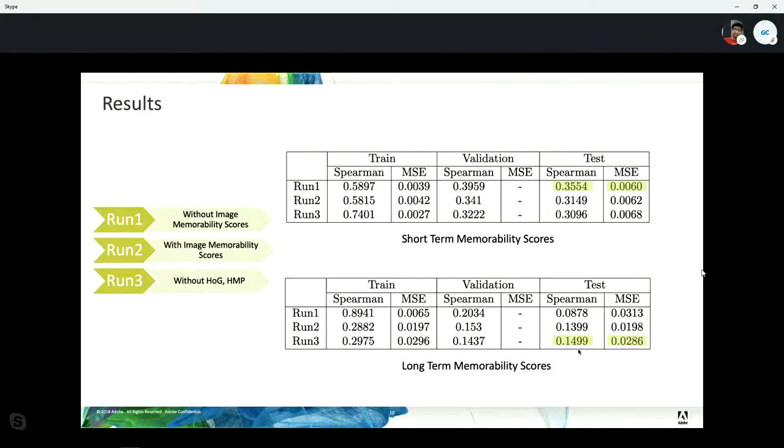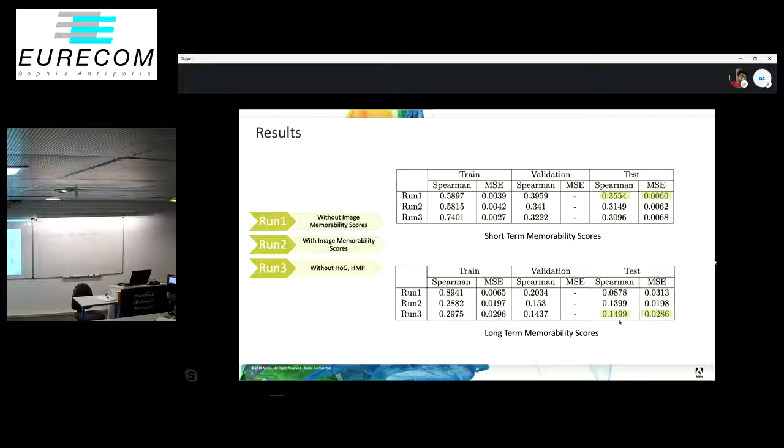We submitted 3 runs, with the first and second differing on using or not using the image memorability scores. We empirically observed that including image memorability scores of keyframes didn't help us much in improving the performance. Neither did they hurt a lot, hinting at the fact that videos are much more than just a set of frames and that temporal features really matter.